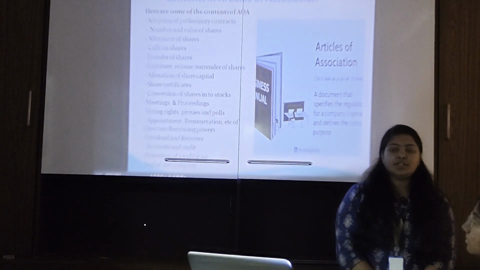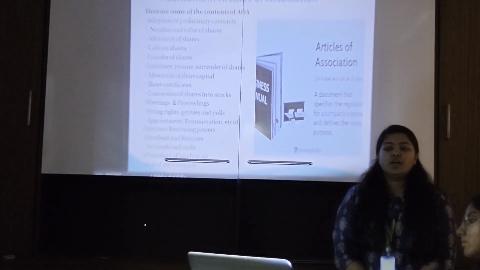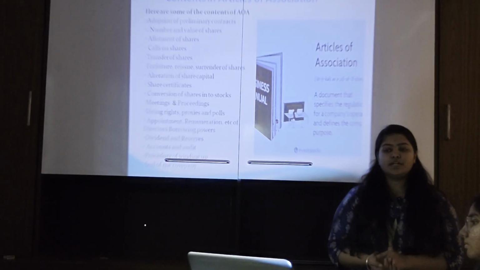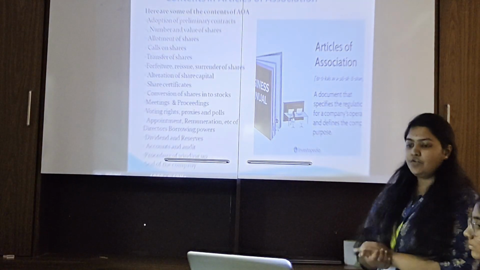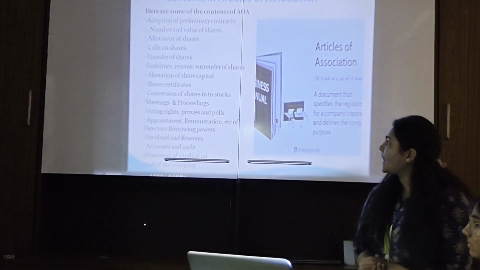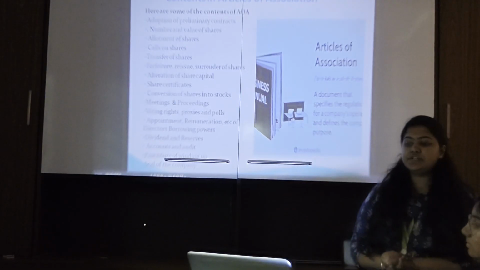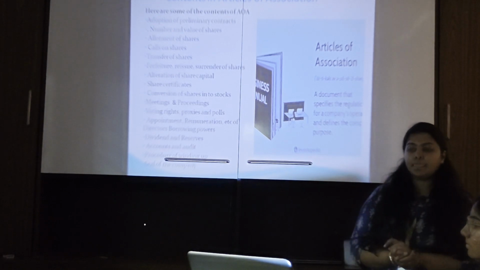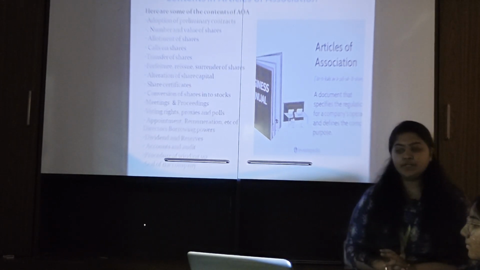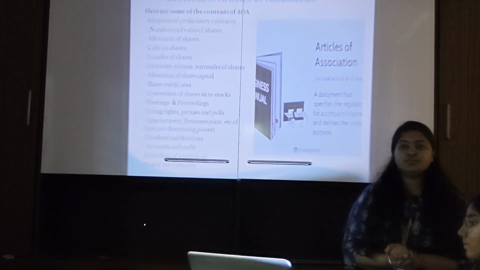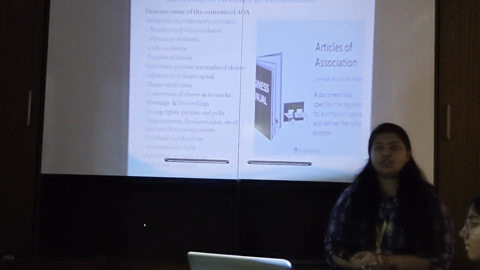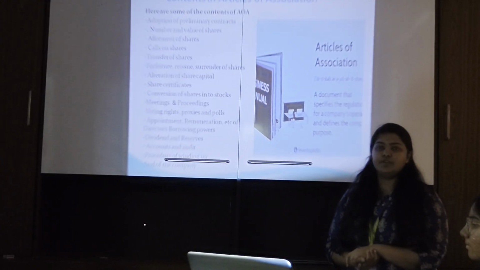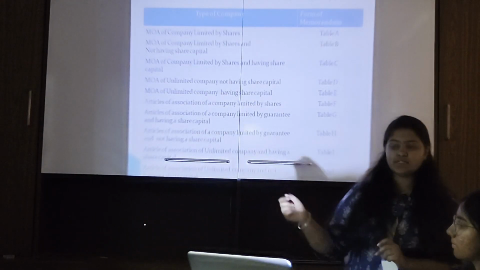Contents of Articles of Association. Here are some of the contents of the Articles of Association: adoption of preliminary contracts, number and values of shares, allotment of shares, calls on shares, transfer of shares, forfeiture, reissue, surrender of shares, alteration of share capital, share certificates, conversion of shares into stocks, meetings and procedures, voting rights, proxies and polls, appointment, remuneration, etc. of directors, borrowing powers, dividend and reserves, accounts and audit, procedure of winding up, and the seal of the company. Some of the points will be discussed later.